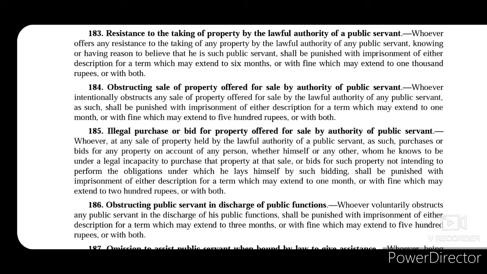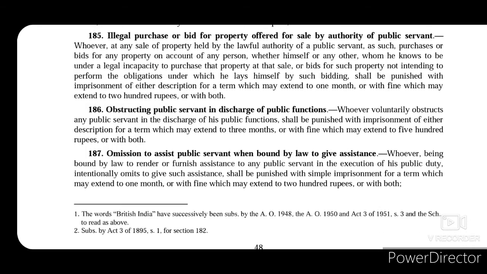Section 186 punishes a person who voluntarily obstructs a public servant in discharge of his public function, and this person will be punished with imprisonment of either description for a term which may extend to 3 months, or with fine which may extend to 500 rupees, or with both.